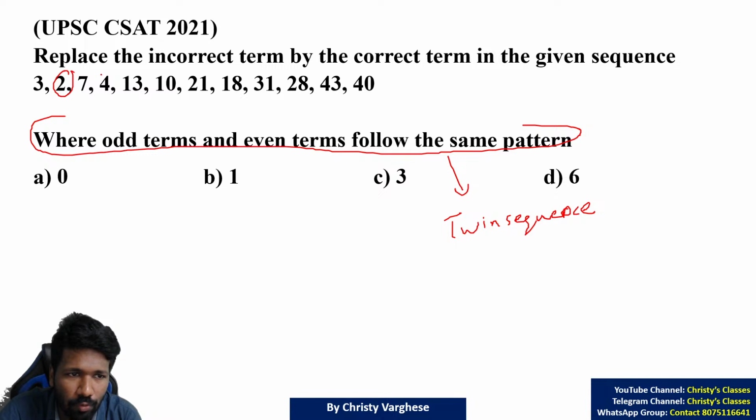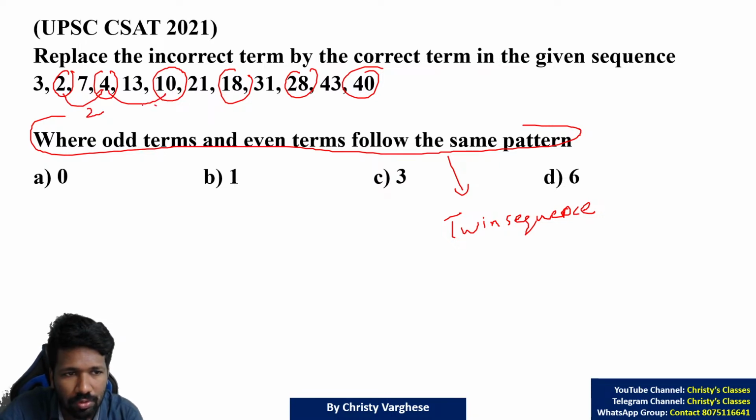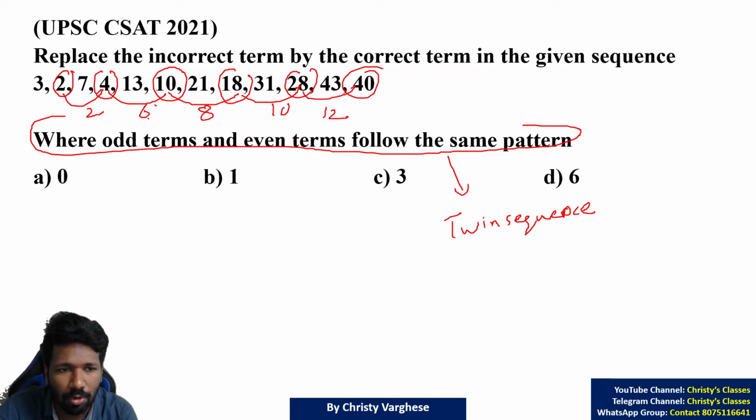That means 2, 4, 10, 18, 28, 40 follows a pattern. What pattern? If you take the difference: 2, 6, 8, 10, 12. There is a problem. 6, 8, 10, 12 are an arithmetic progression, but this 2 being here, there is a problem with that.